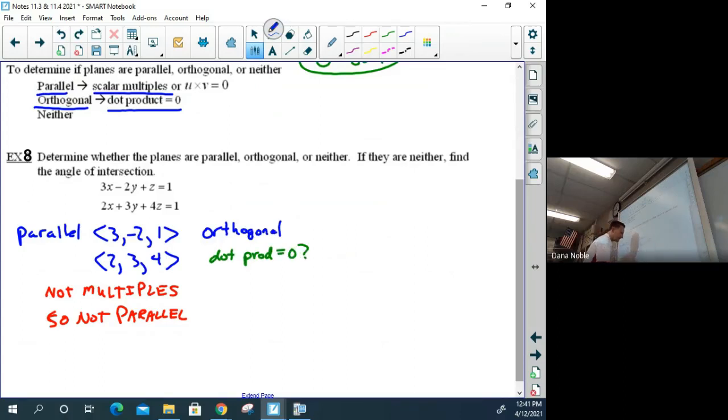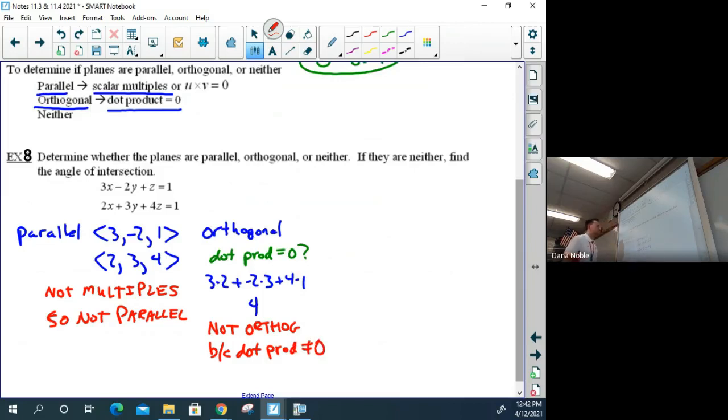So 3 times 2 plus -2 times 3. That's a good sign right there. Plus 1 times 4. Oh, that sign went away. We've got 4. So not orthogonal, because the dot product does not equal 0.